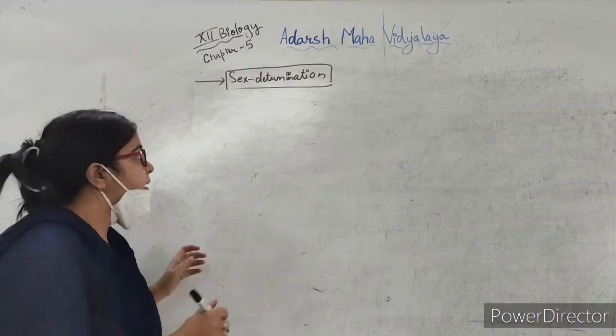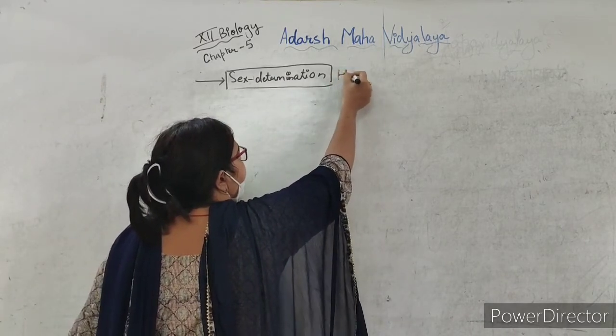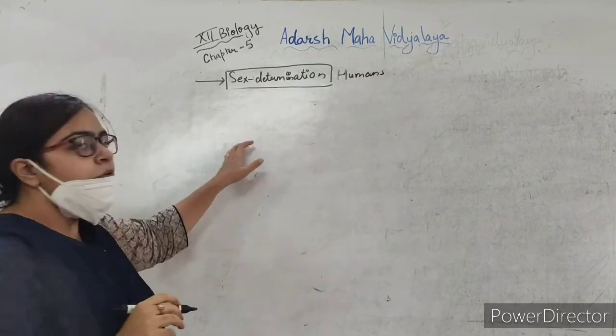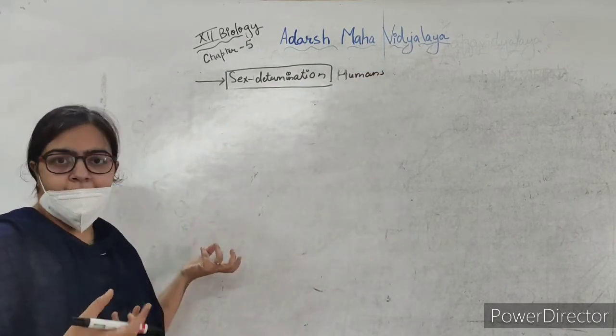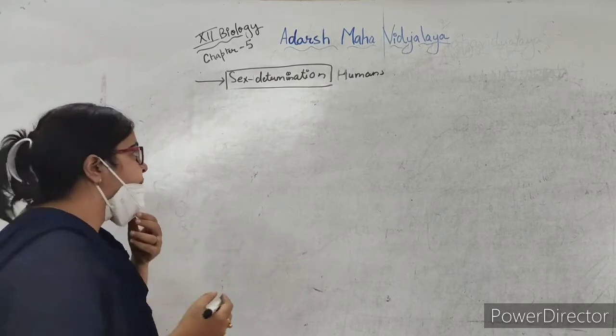Now we will see sex determination in humans. Okay, so let's do a monohybrid cross, in which we'll take a male parent and a female parent.